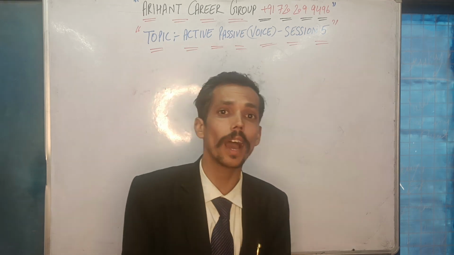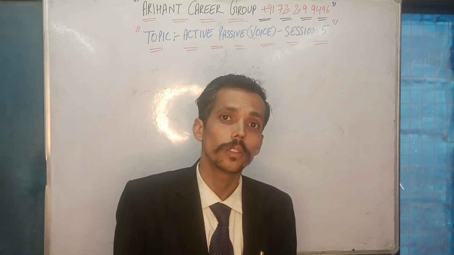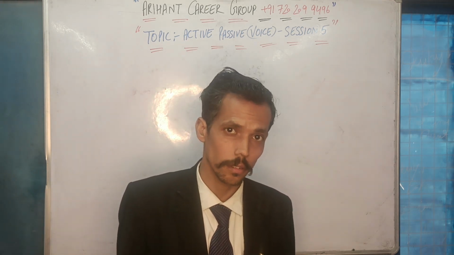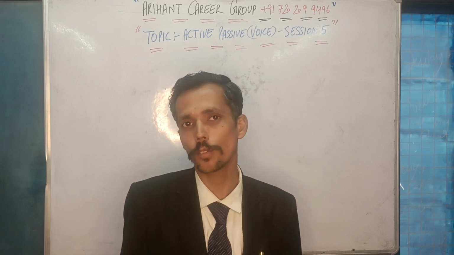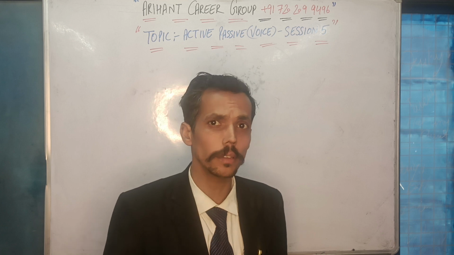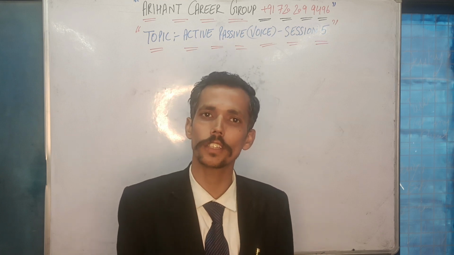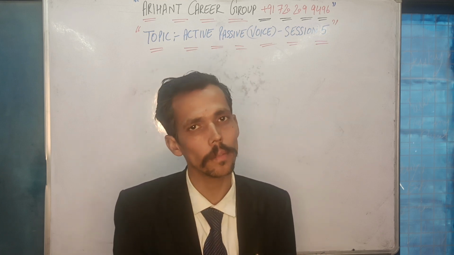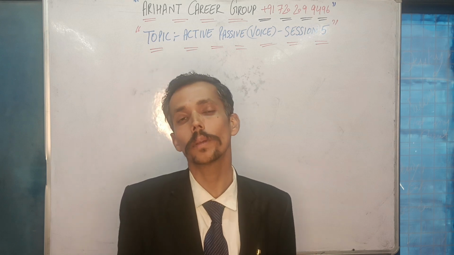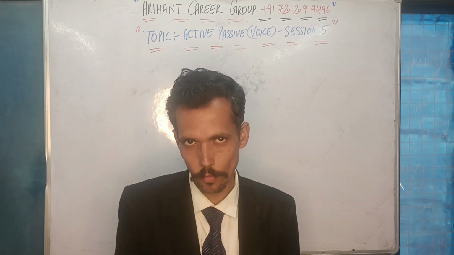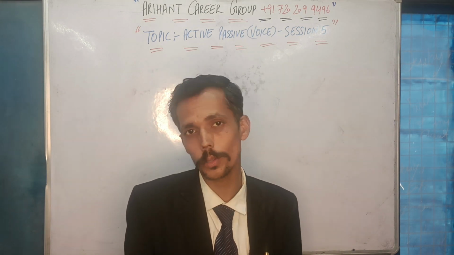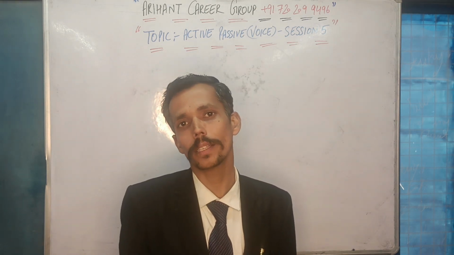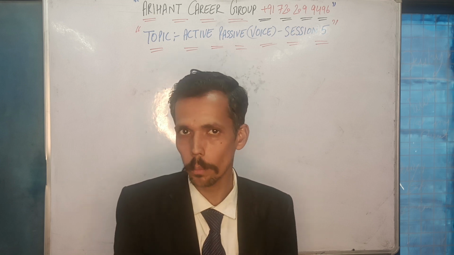In session 2, I discussed three continuous tenses such as present continuous, past continuous, and future continuous. In present continuous, we are given is, am, or are plus first form plus ing. I discussed with you that is, am, are will remain the same. Ing will be converted into being, plus third form. But in case of was or were plus first form plus ing, which was past continuous, your answer will comprise was or were plus being plus third form.